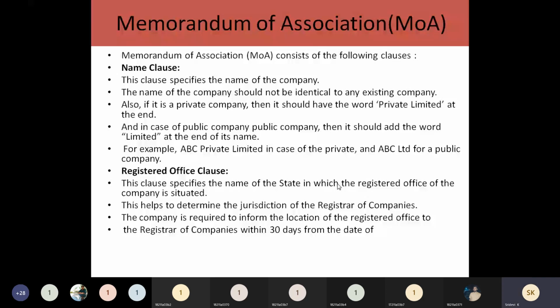This address should be intimated to the registrar of companies within 30 days. These 30 days are counted from the day they issue the certificate of incorporation. From that day, they have 30 days to locate the company and submit the information to the registrar of companies. Okay.